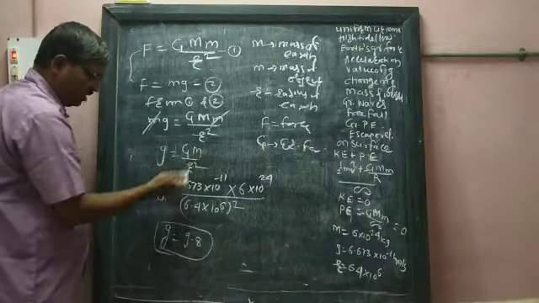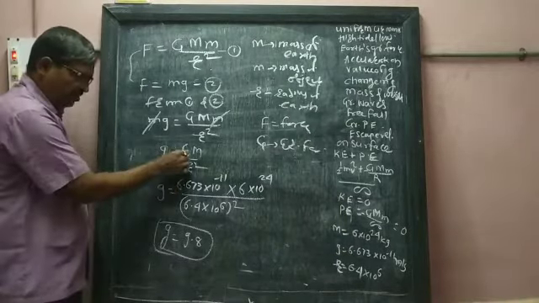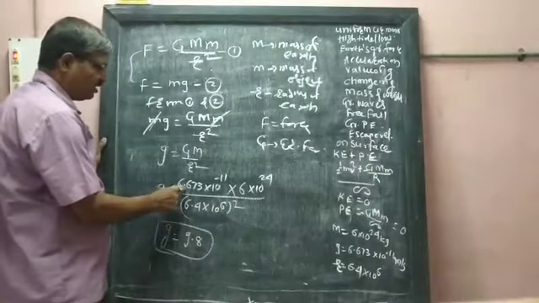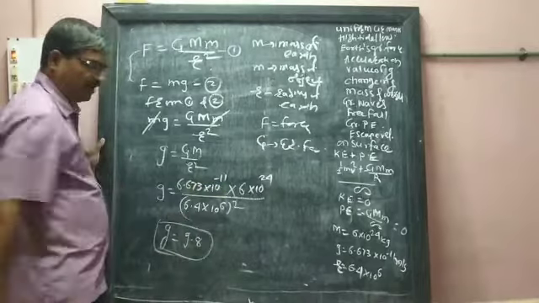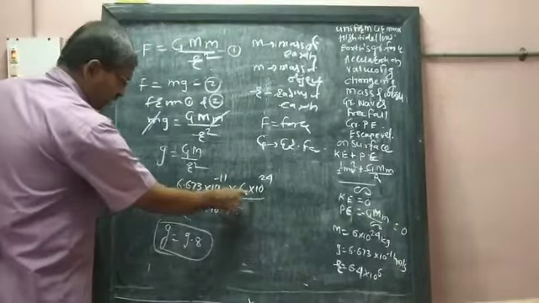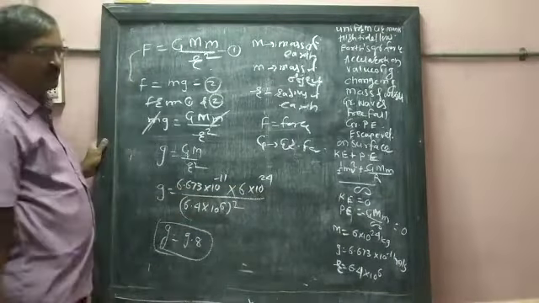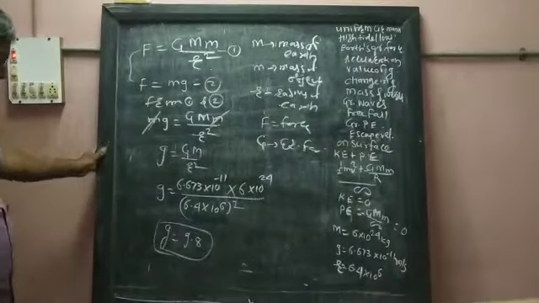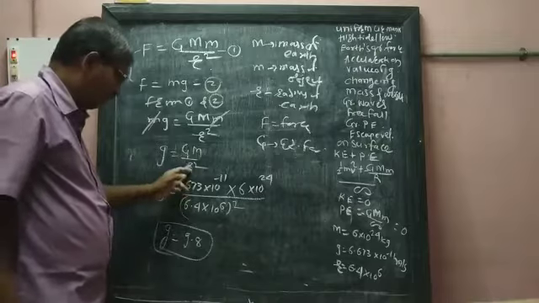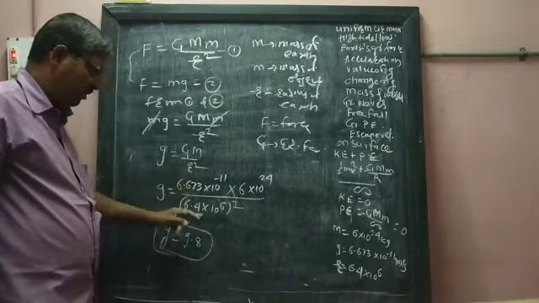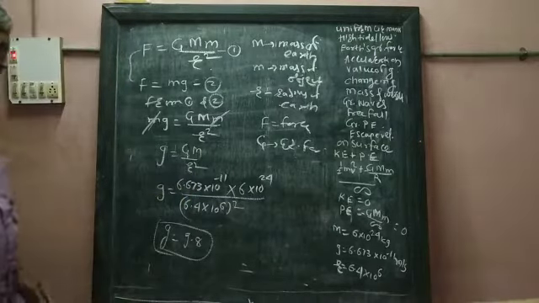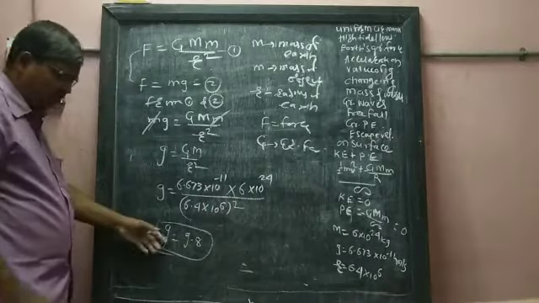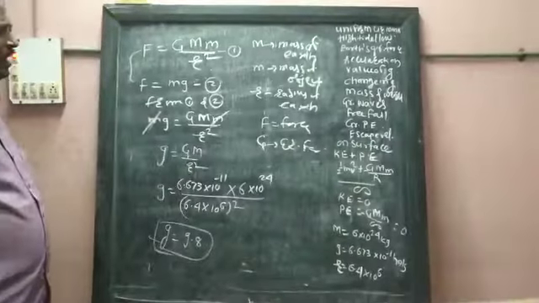g is equal to G M upon r square, where G is the gravitational constant according to Newton's universal law of gravitation, 6.673 into 10 raised to minus 11, into the mass of the earth, 6 into 10 raised to 24 kg, and here the value of radius is taken as 6.4 into 10 raised to 6. After calculation, we will get this value of g equal to 9.8.